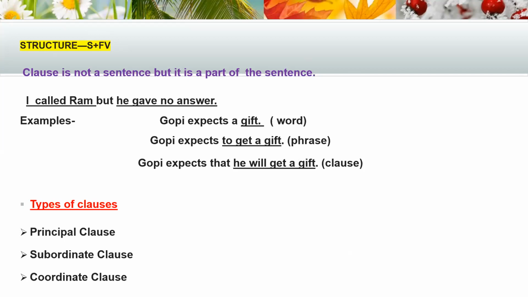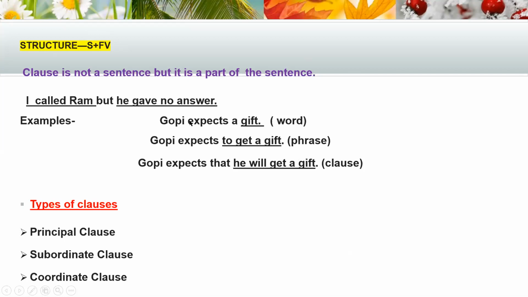Just see here. I called Ram, but he gave no answer. It is a sentence. What is it? It total: I called Ram, but he gave no answer. It is totally a sentence. But I called Ram. Here is also a subject and a verb and an object. Okay, so as there is a subject and a verb, it is a clause. And here, he gave no answer. He is subject, verb, and an object. It is also a clause. Means there are two clauses in this sentence. Okay, two clauses together constitute a sentence.